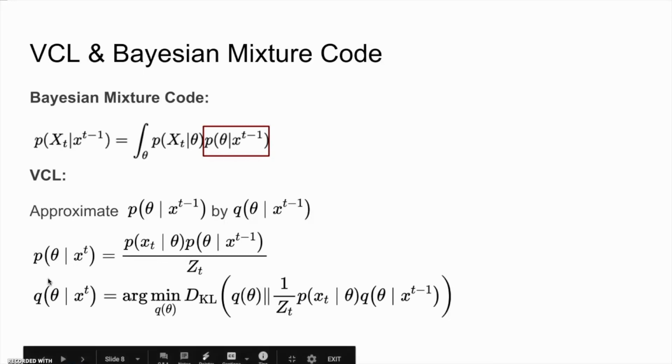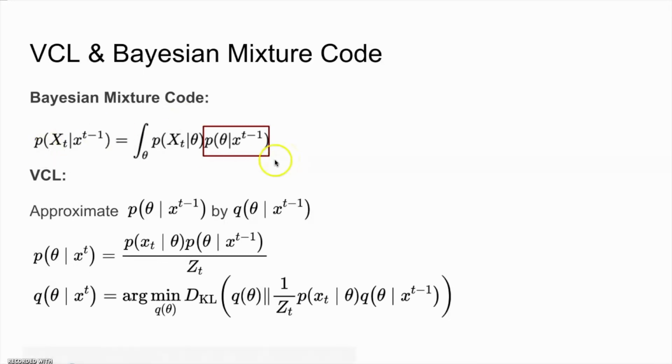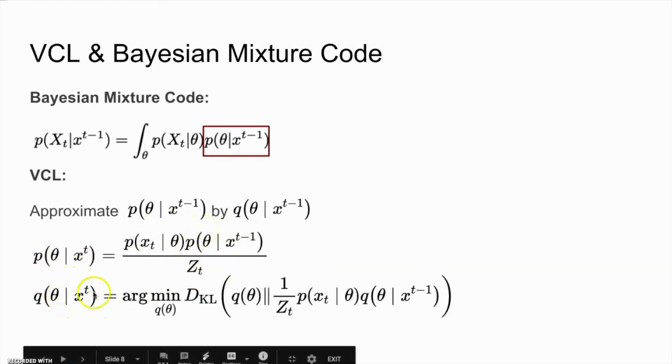As we saw before, the Bayesian mixture code uses this prediction strategy, where the term in the red box depends on the data from previous steps. Since in continual learning we do not store all previous data, this term cannot be computed exactly. So VCL approximates this posterior p by a parametric posterior q. Since by Bayes rule, the posterior p can be written recursively as a term that uses posterior from the previous step, VCL can therefore recursively update q by minimizing the KL divergence between q and the term that used the previous q at t-1.